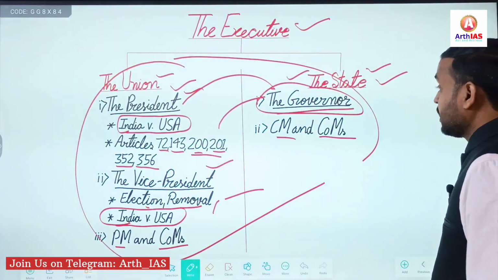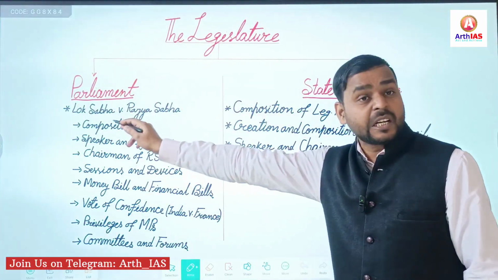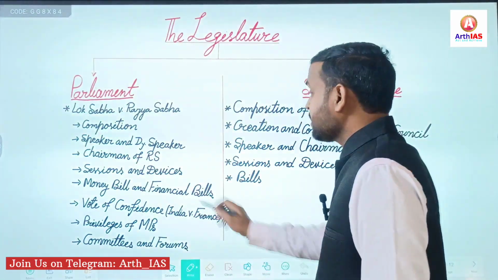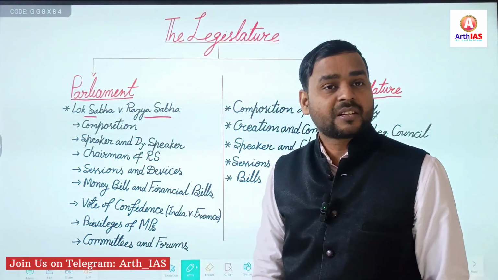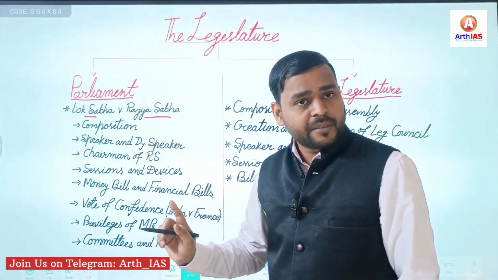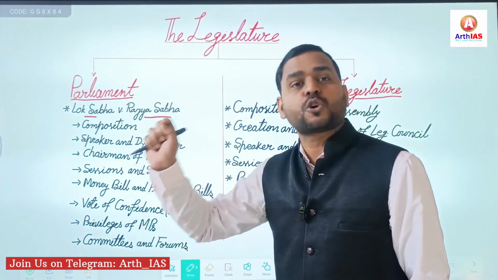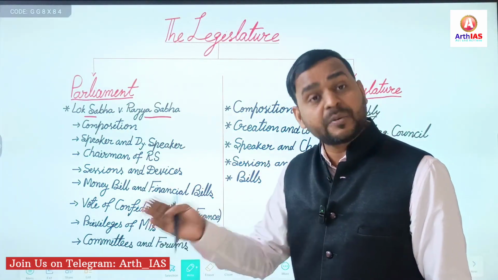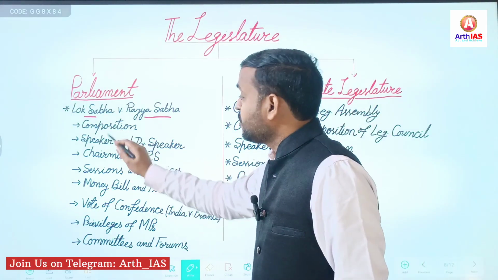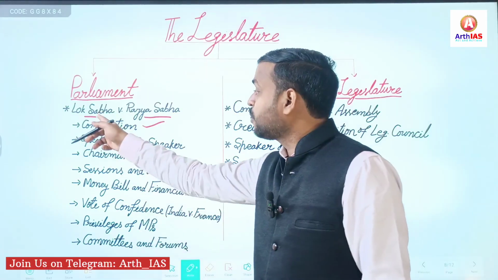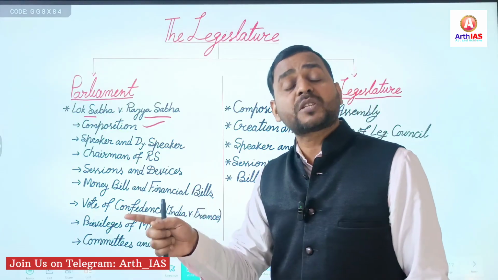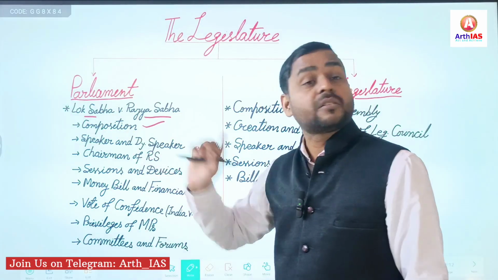Now legislature. Again, study union legislature, meaning parliament, and state legislature. Under the topic of parliament, you must revise Lok Sabha versus Rajya Sabha simultaneously. If you have prepared our notes, then it is too good. If you have not, then please make a short note on these topics and revise from your own note. Here you will focus on composition of Lok Sabha and Rajya Sabha, method of election, and qualification of members of Lok Sabha and Rajya Sabha. All these topics are important.